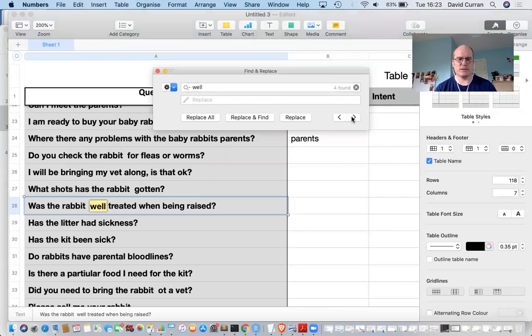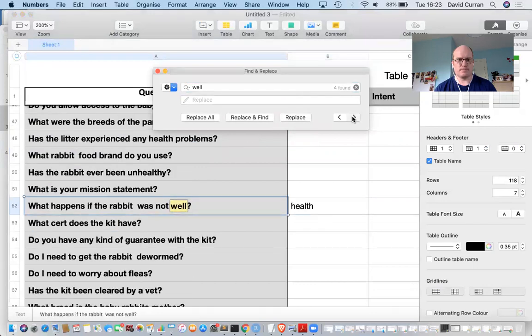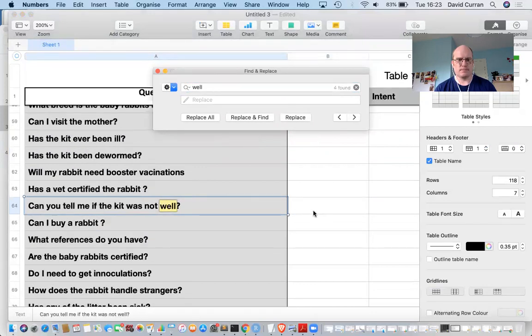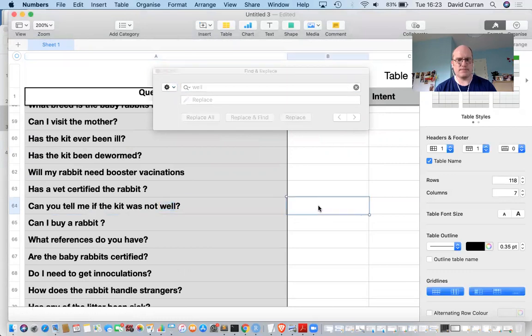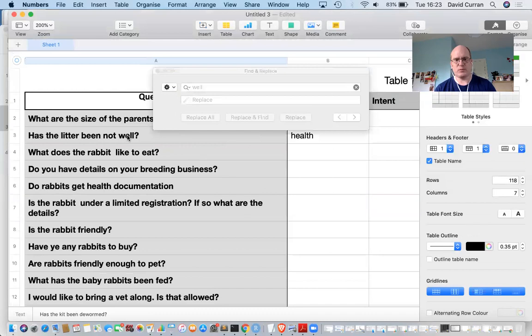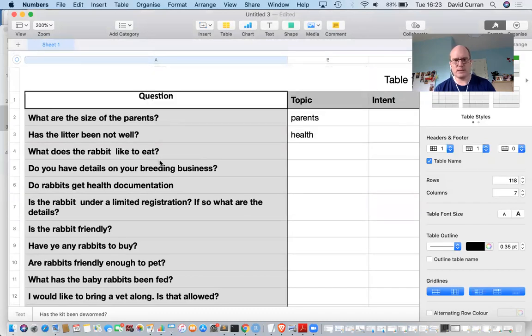Well treated is different. That's treatment. I won't mark it up yet. Yeah, let's have it again. So that one there, we didn't get a huge number of. Only 3 people were asking about the health in that well method.